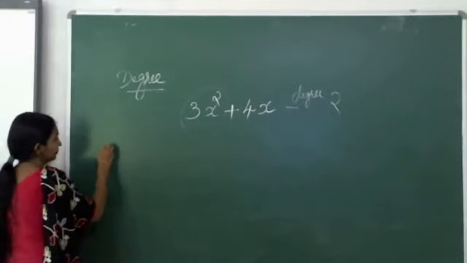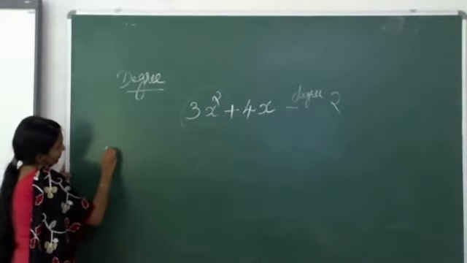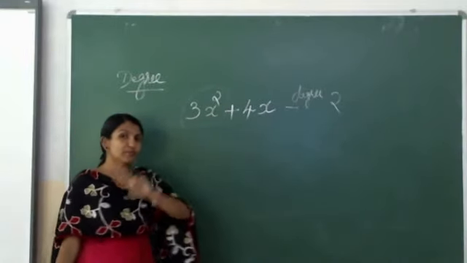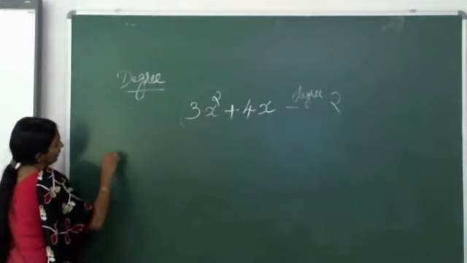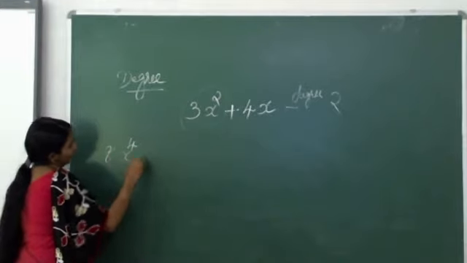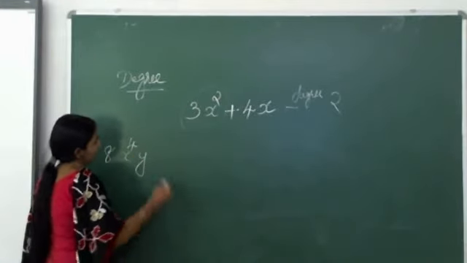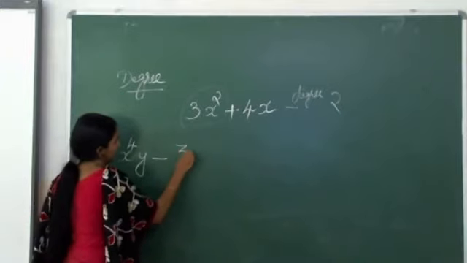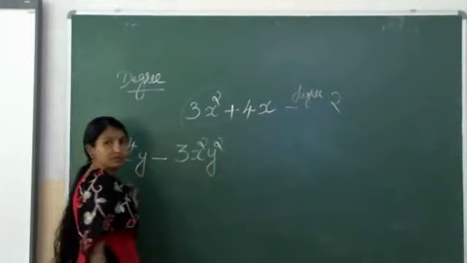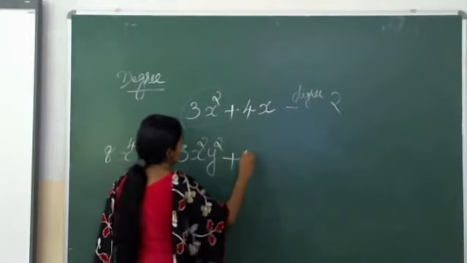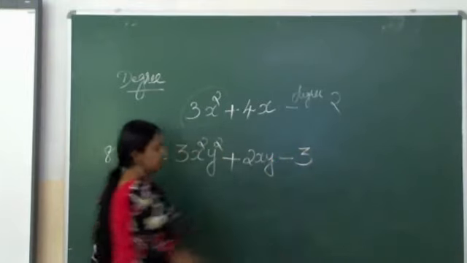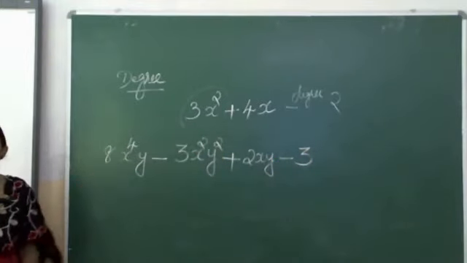The next one, here we wrote only with one variable. I am going to write with 2 variables. Another polynomial, 8x raised to 4y minus 3x square y square plus 2xy minus 3. 4 terms are there.